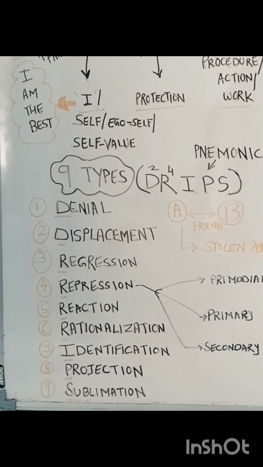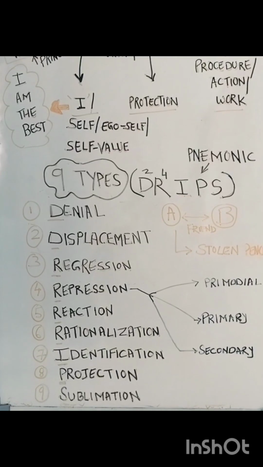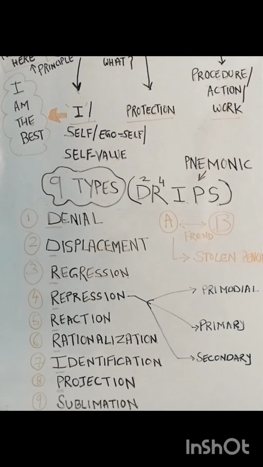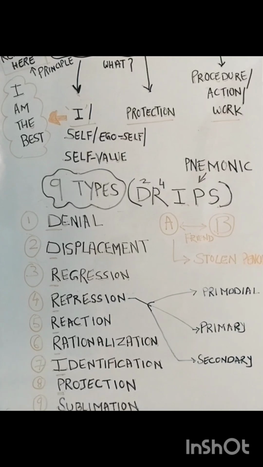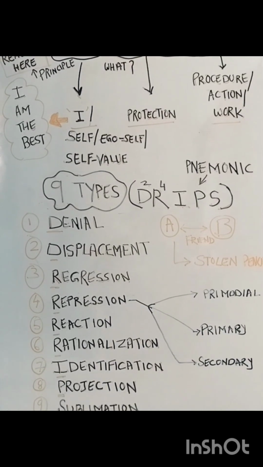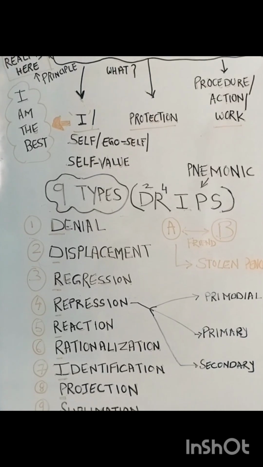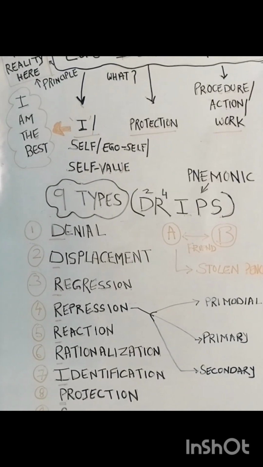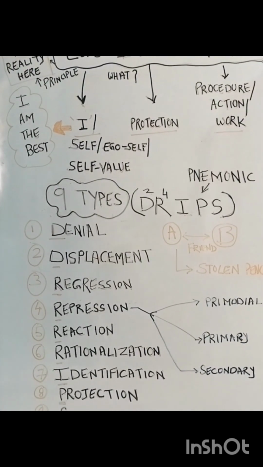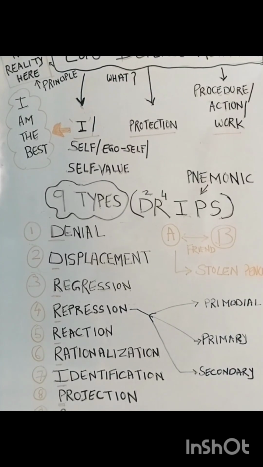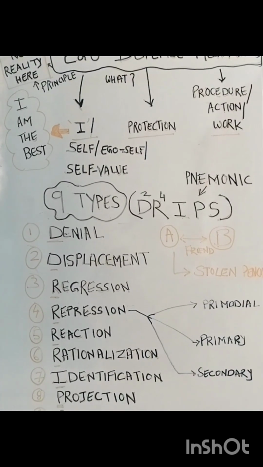Identification. Identification is an ego defense mechanism, which means that a person identifies an individual who is more powerful than him or her, and he wants to adopt his behavior and habits to become like him. For example, a child is physically or sexually abused by an aggressive personality or person. He wants to become like him, aggressive like him, and he adopts his manners and behaviors. This is known as identification.